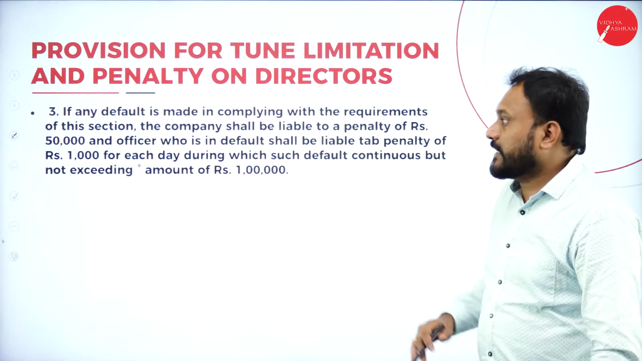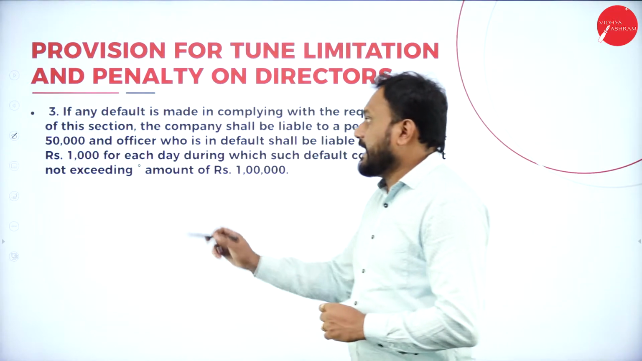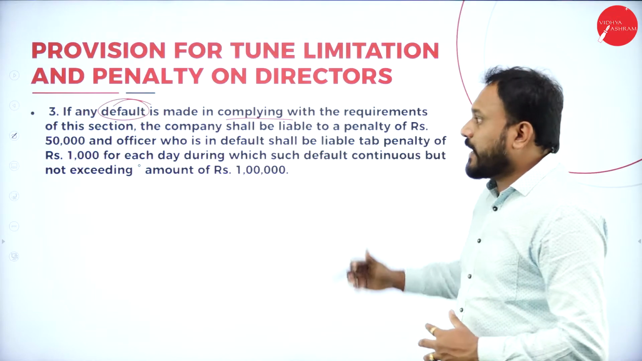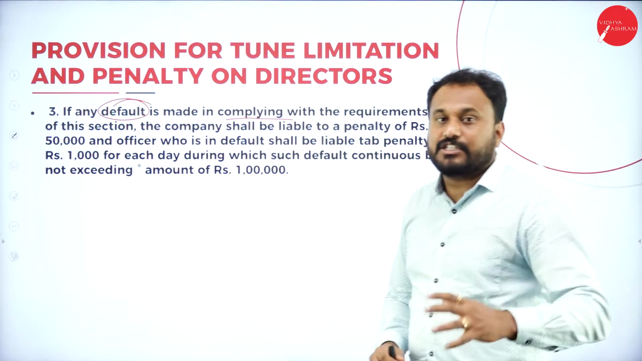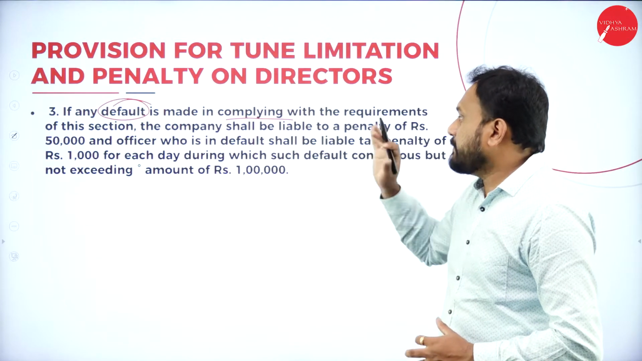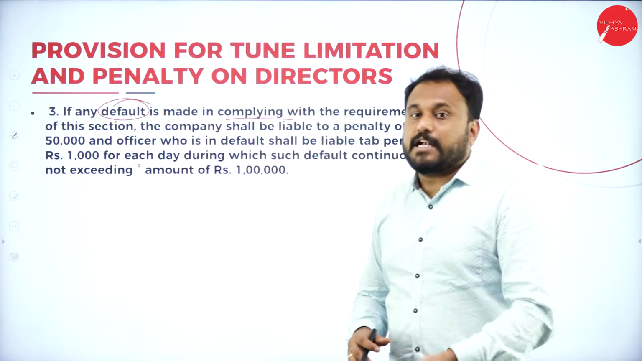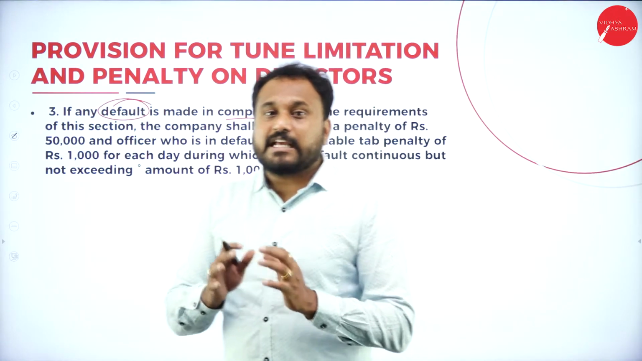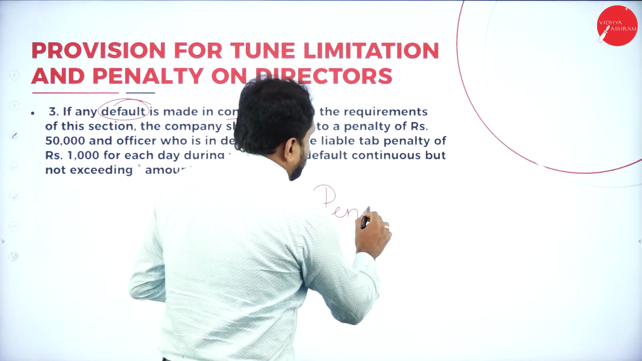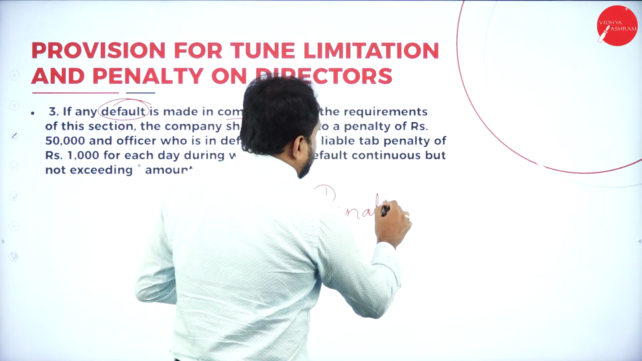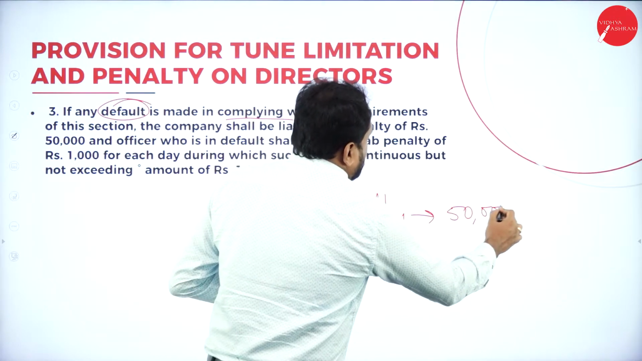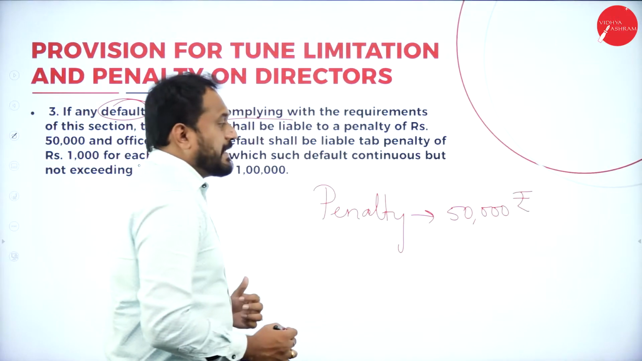Next one is the third one. If any default is made in complying with the requirements of this section, that is section 12 subsection 2, what happens is the company shall be liable to pay a penalty. How much is the penalty? The penalty is 50,000 rupees. That is what the penalty will be.